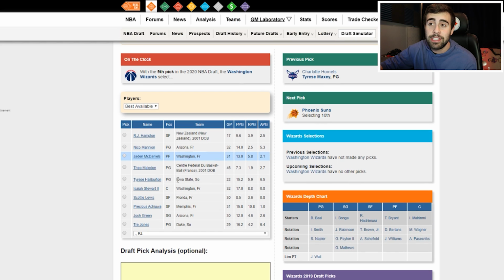And I have the Hornets taking him there. I'm sure they would love to get a Kungwu or Wiseman in this draft. It's just at pick 8, I don't really see any of those guys being there. So at 9, the Wizards, another team that really, they have good talent, and obviously next year with John Wall coming back, they're going to be fighting for a playoff spot.